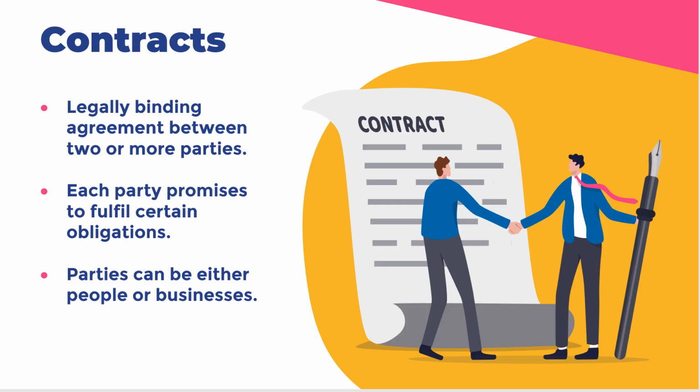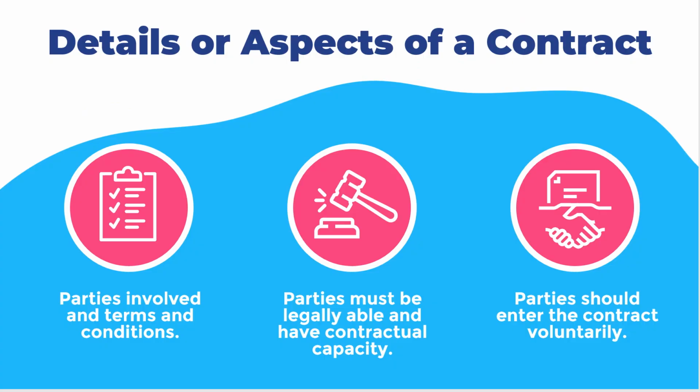A contract is a legally binding agreement between two or more parties where each party promises to fulfill certain obligations. Parties to a contract can be either people or businesses. Contracts typically include certain information such as the parties involved and the terms and conditions of their agreement.